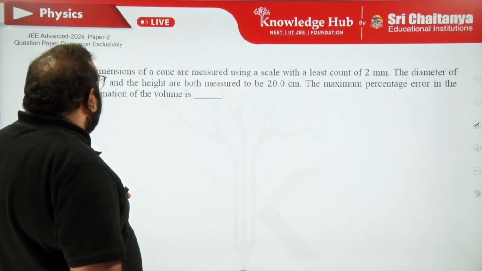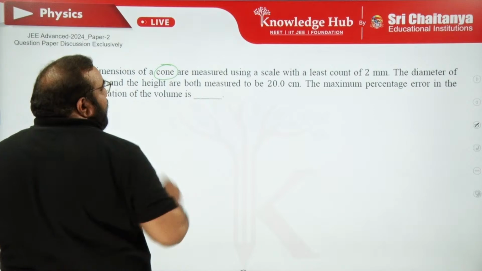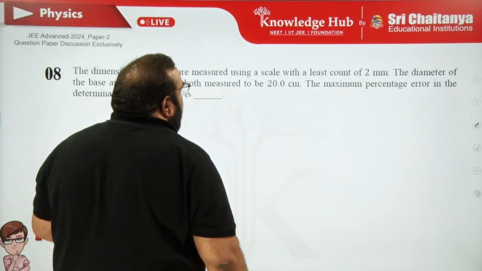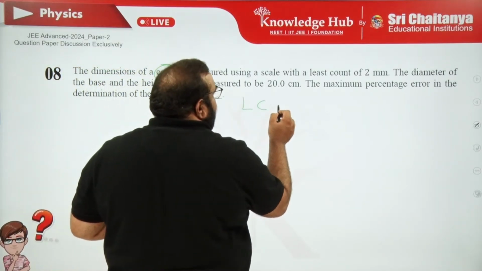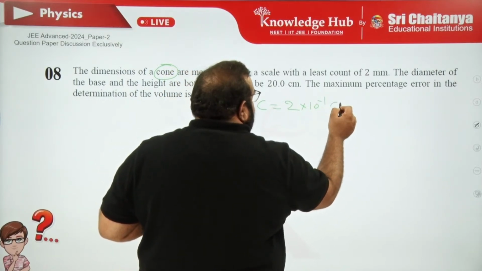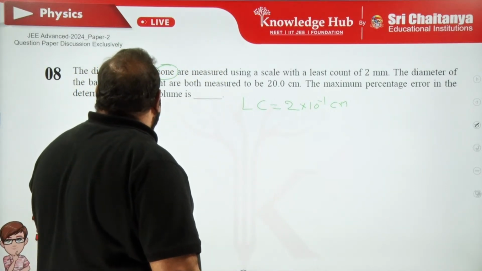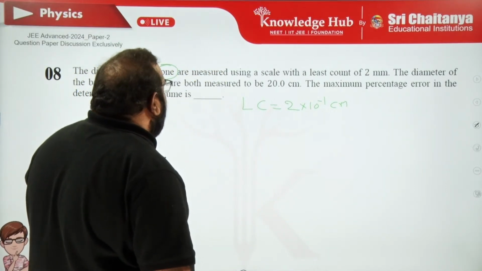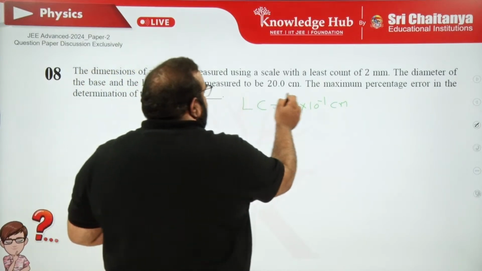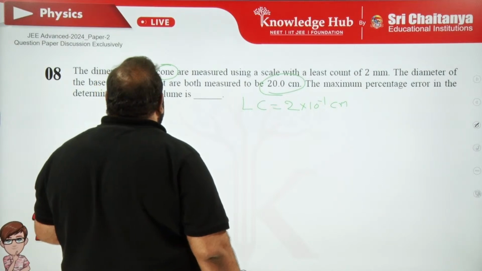The dimensions of a cone are measured using a scale with a least count. What did you mention as the least count value? 2 mm, which means 2 into 10 to the power of minus 1 centimeter, because the remaining measurements are in centimeter. Diameter of the base and the height are both 20 centimeter. What is the maximum percentage error in the determination of the volume?